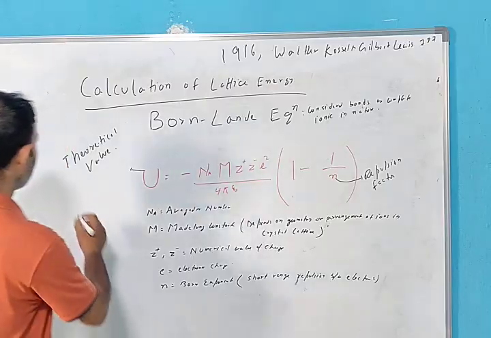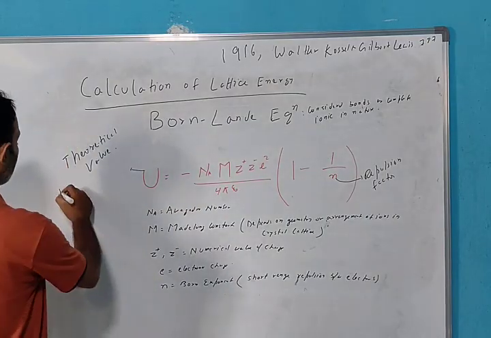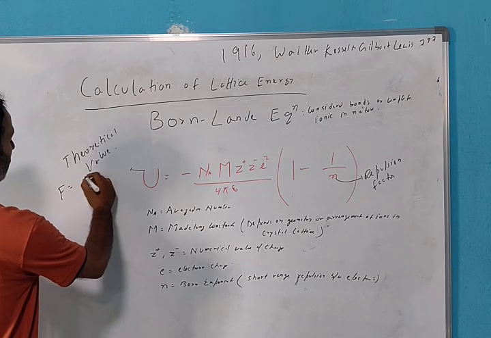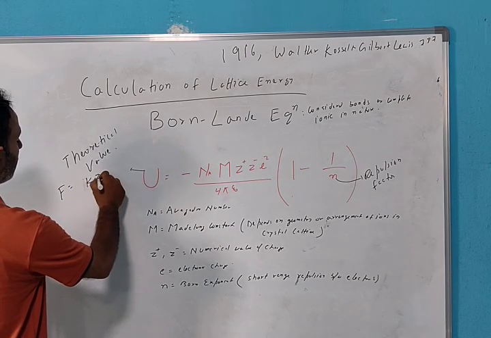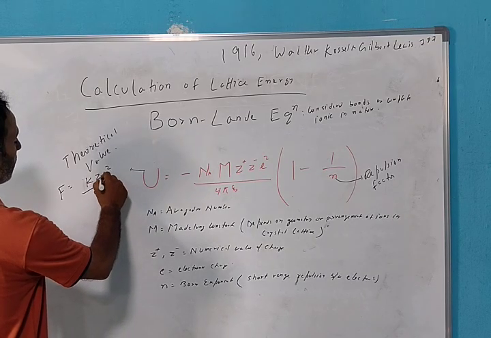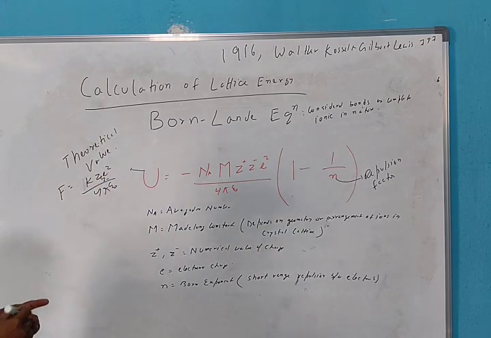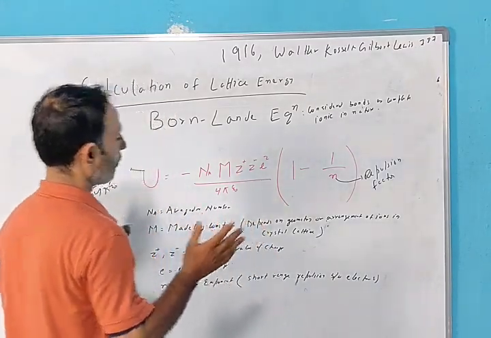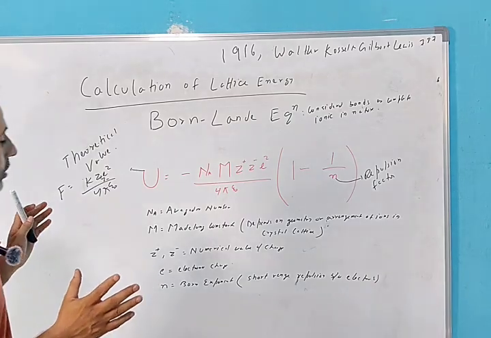So simply considering force of attraction that is k z e square on 4 pi z plus z minus. ठीक है. So what he considered? He considered there is force of attraction that is releases energy.